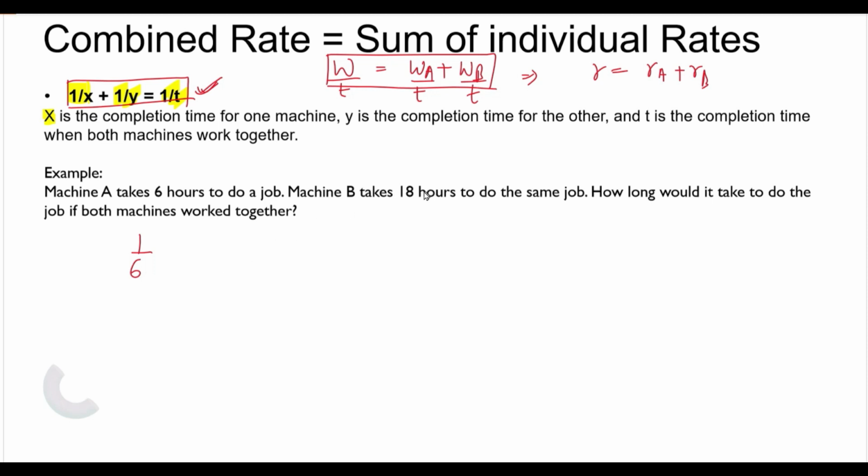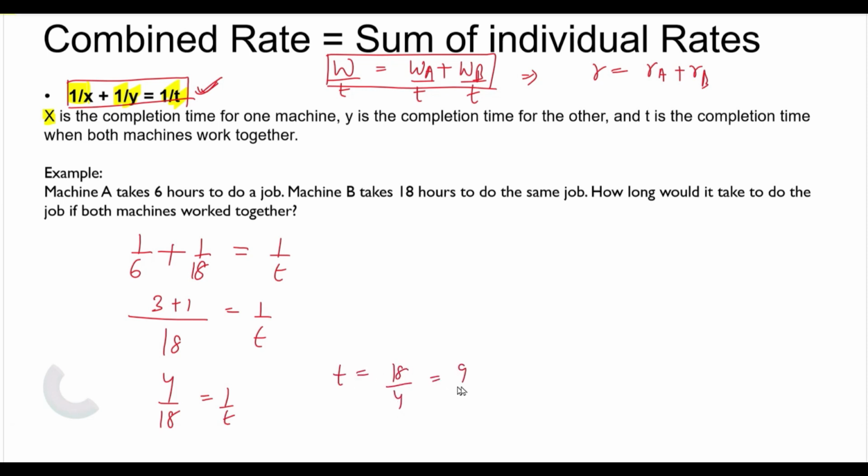Machine B is taking 18 hours to do the same job. So in 1 hour, machine B will do 1 by 18 of the work. Now, how long will it take to do the job together? This will be equal to 1 upon T using this formula. If I solve it like this, taking the LCM 18, it will be 3 plus 1 equal to 1 upon T. Now 4 upon 18 equal to 1 upon T, and thus T is equal to 18 by 4